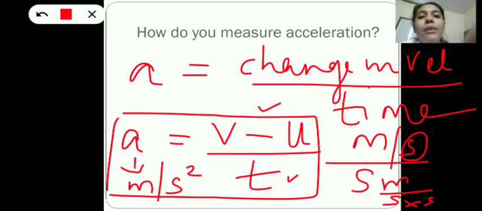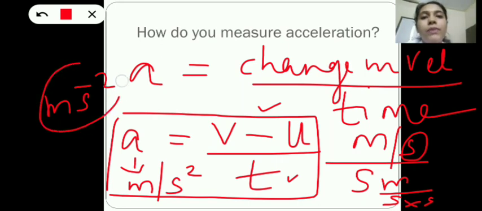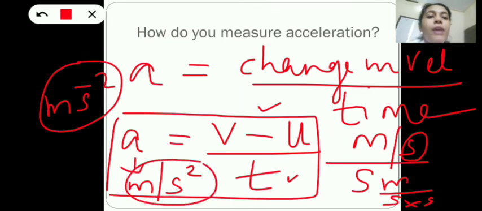Okay, and you may see in your book like this, m s raised to minus 2. This is also right. m s raised to minus 2 means meter second raised to minus 2. So in both ways we can represent the unit of acceleration.